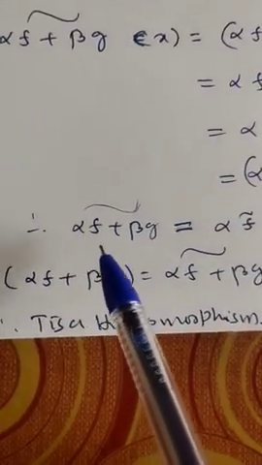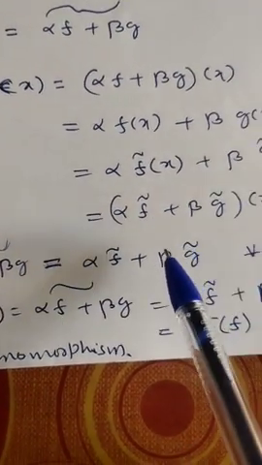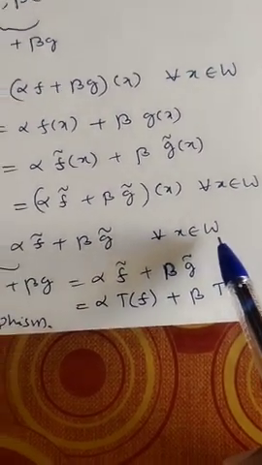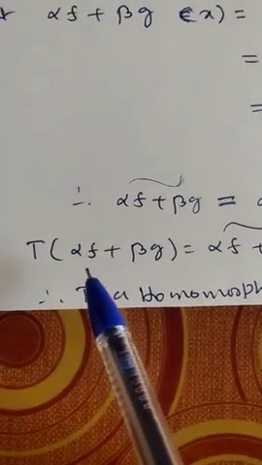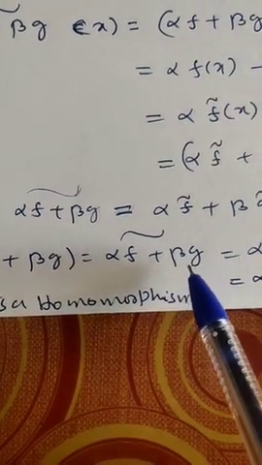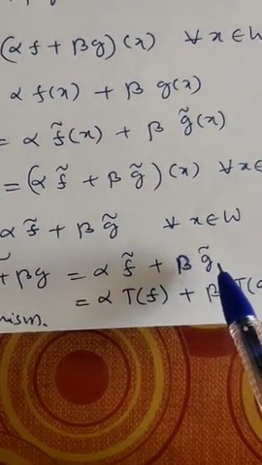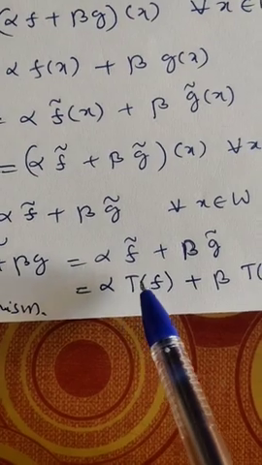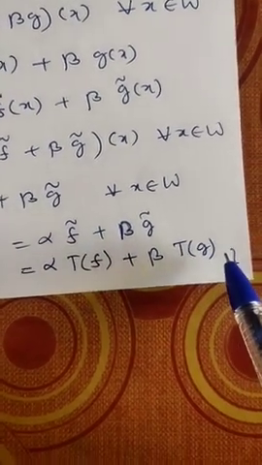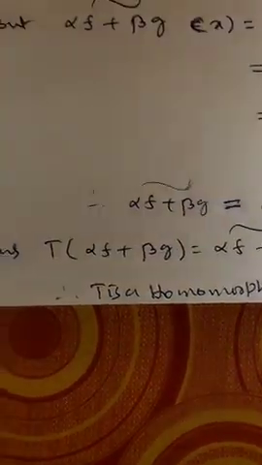Therefore, (alpha f plus beta g) tilde is equal to alpha into f tilde plus beta into g tilde for every x belongs to W. Thus, T of (alpha f plus beta g) is (alpha f plus beta g) tilde, that's equal to alpha into f tilde plus beta into g tilde. So alpha into f tilde is T of f, plus beta into g tilde means T of g. Therefore T is a homomorphism.